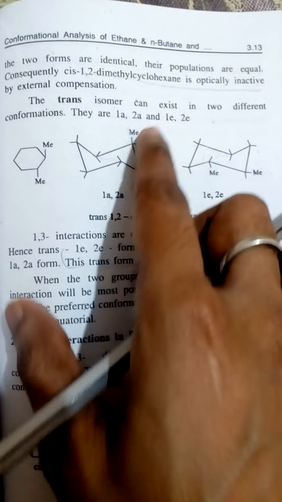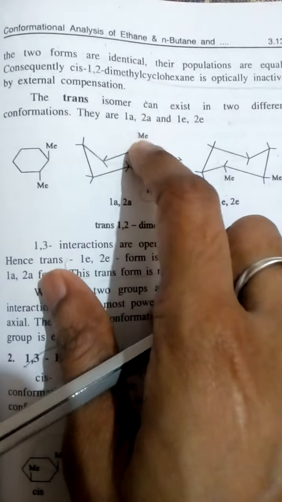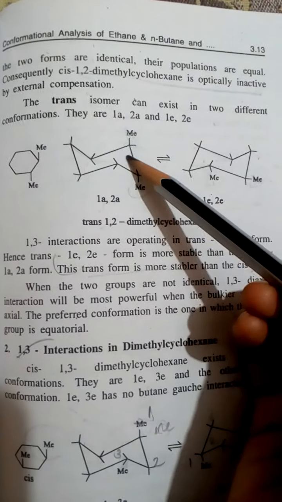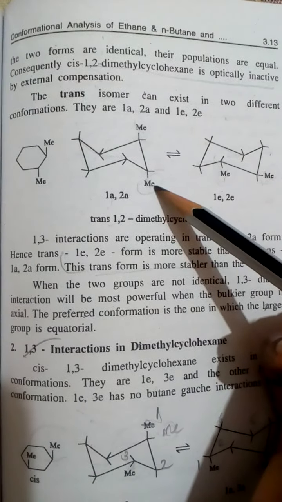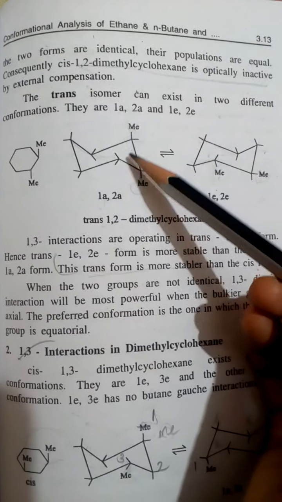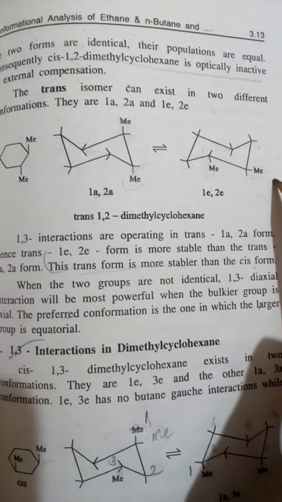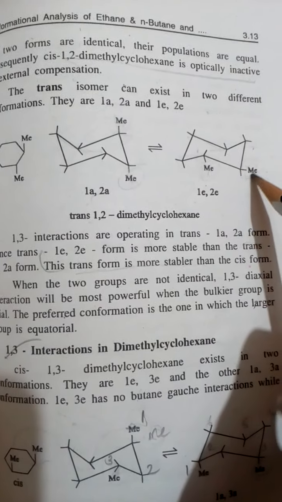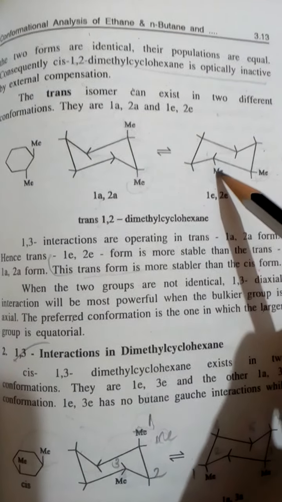So the first one is 1A, 2A. Here the first position 1A is axial, and again the second position 2A is axial. So it is a trans cis. Coming from the trans, here is the 1E equatorial, and here the 2E equatorial downward. So 2 is said to be an equatorial position.